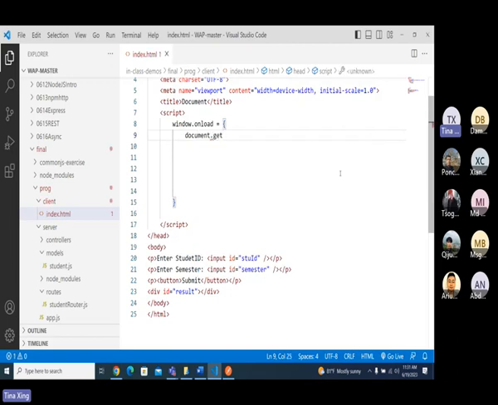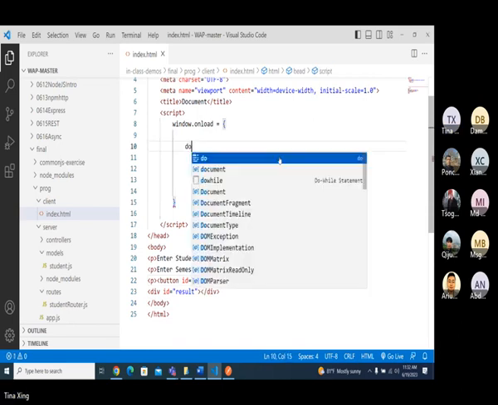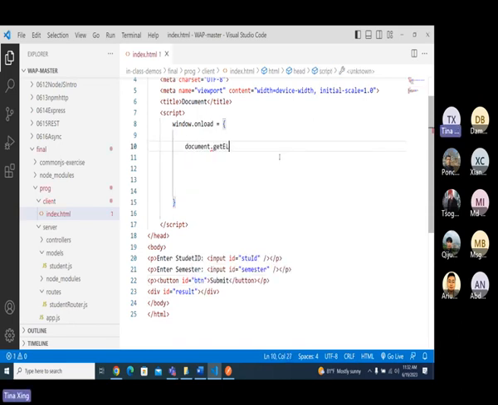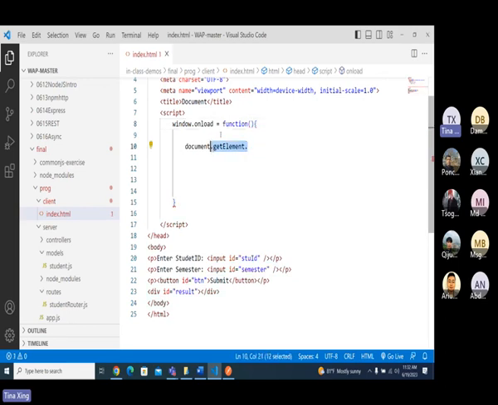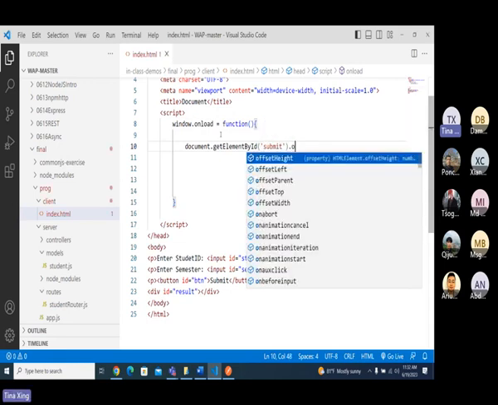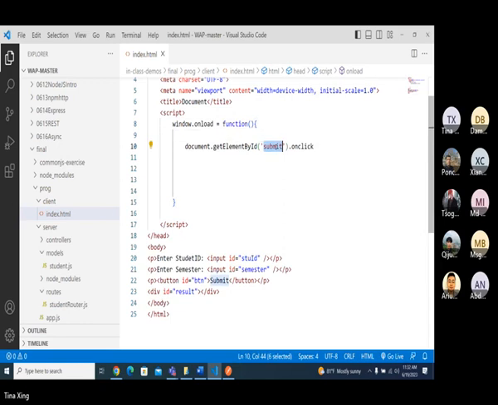Document dot getElementById, and I have to have the ID, BTN, which is the submit button. Function. Then dot onclick. The ID is BTN, sorry, you name it by yourself. I leave it empty in the exam.